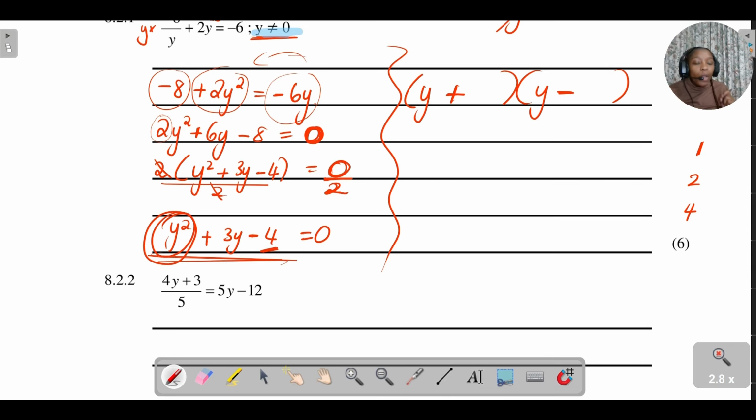Then from there, we want to identify which combo from these factors can get us to 3. Definitely the 1 and the 4, because if I say 4 times 1, I can get to 4, and if I say 4 minus 1, I can get to 3.